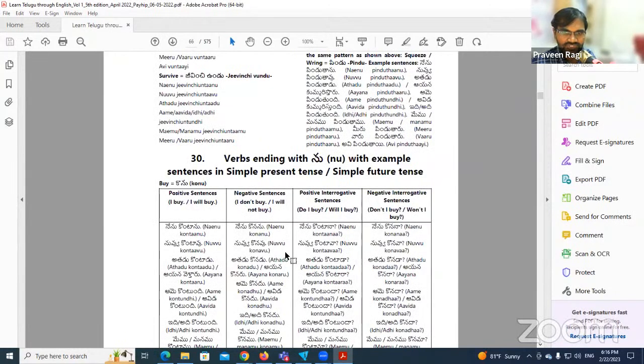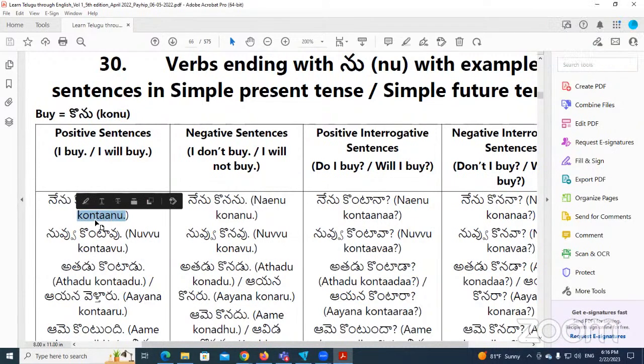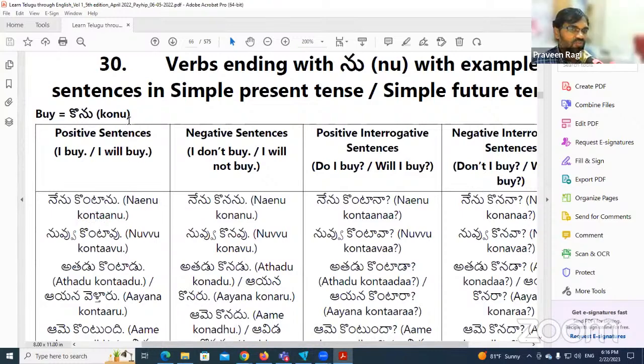This table we'll see, then I will explain. Konu means buy. Our focus is verbs ending with nu. If the verb ends with nu, the sentence will be like this when we say I buy or I will buy: konu became kontanu in the sentence. Nenu kontanu. What we are doing here is adding that tanu sound.